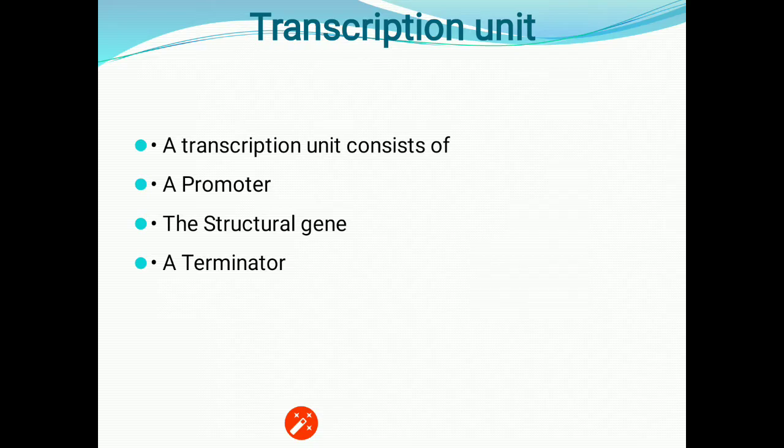The transcription unit has three parts: the promoter, from where the process initiates; the structural gene, which will help in elongation of the newly synthesized RNA; and the terminator site, which will end the process. So the promoter, structural gene and terminator are the three essential components of a transcription unit.